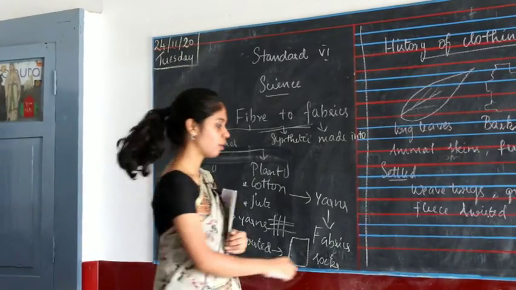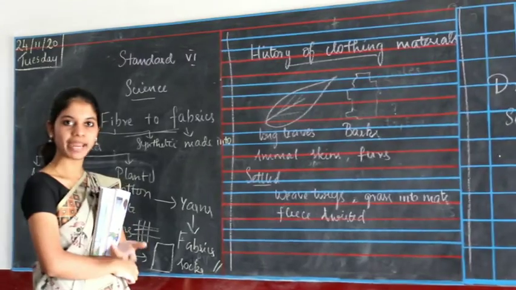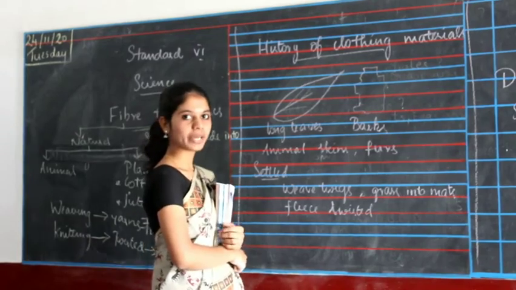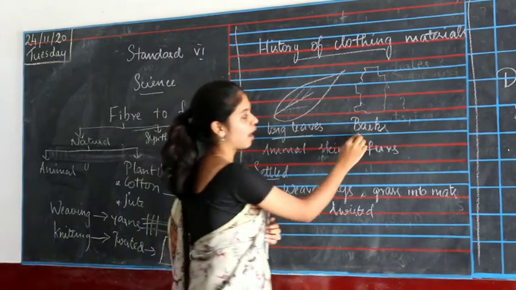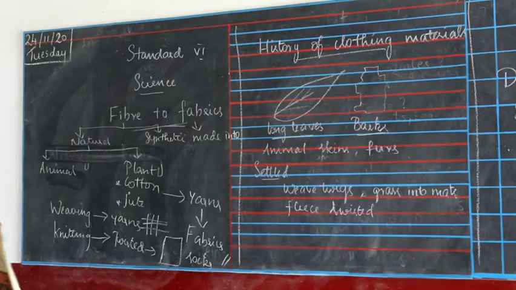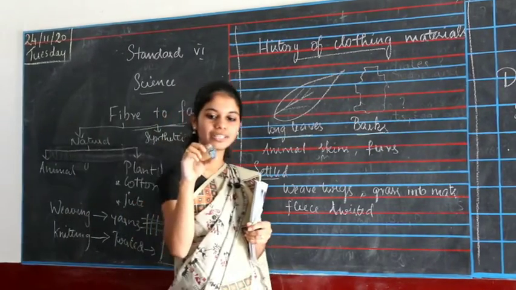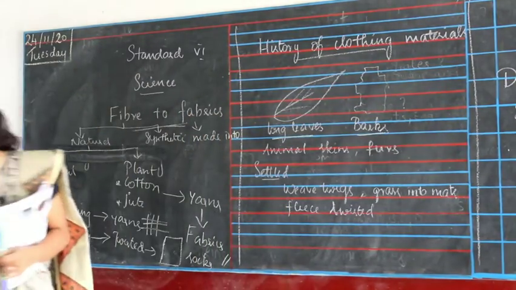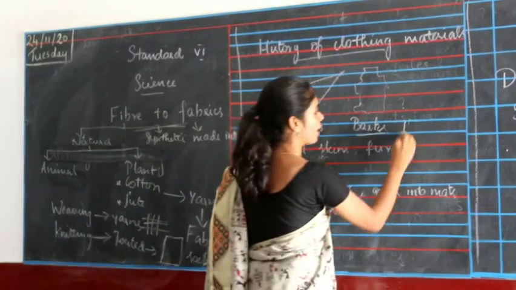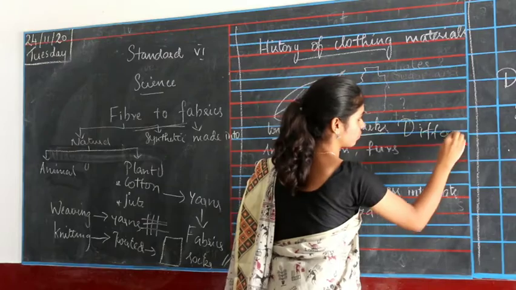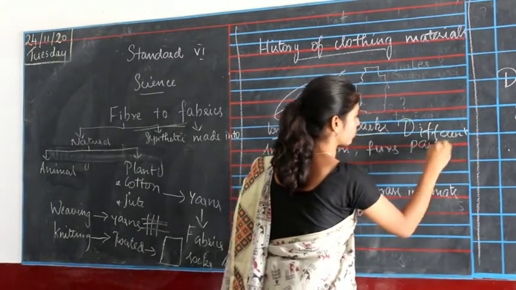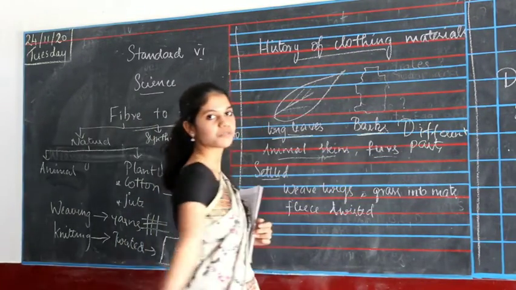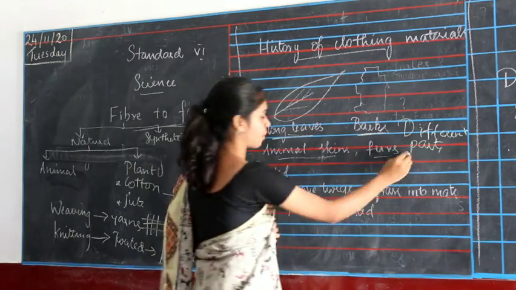Now we are going to learn about history. So how we made this clothing, from where it started. In the beginning, in the old times, people used long leaves and barks. Bark is nothing but the thing you find on the stem. So this is bark. They would use a big bark and twist it. They used it to cover different parts of the body. They used barks, long leaves and animal skins, furs. Fur is nothing but hair, to cover the different parts of the body.